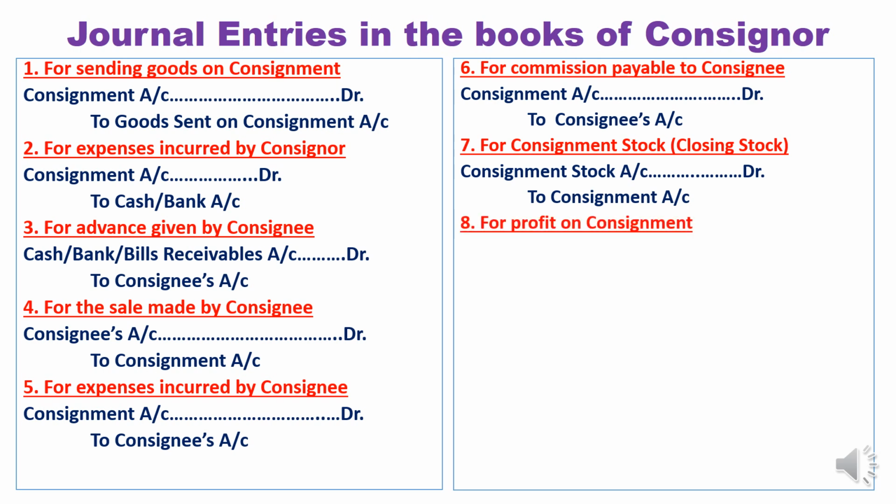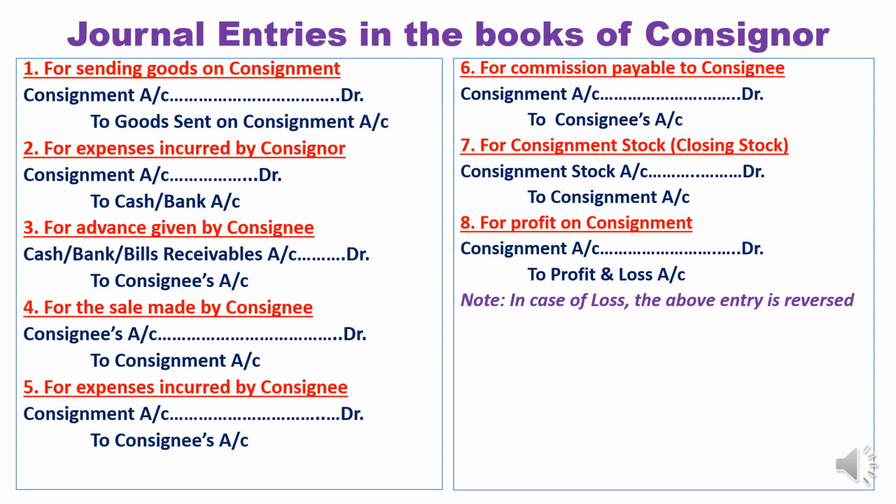For profit on consignment, we will prepare the consignment account, we will close the consignment account, then we will get either profit or loss. If profit, consignment account debit to profit and loss account. In case of loss, the above entry is reversed, in the sense profit and loss account debit to consignment account. For closing the goods sent on consignment account,